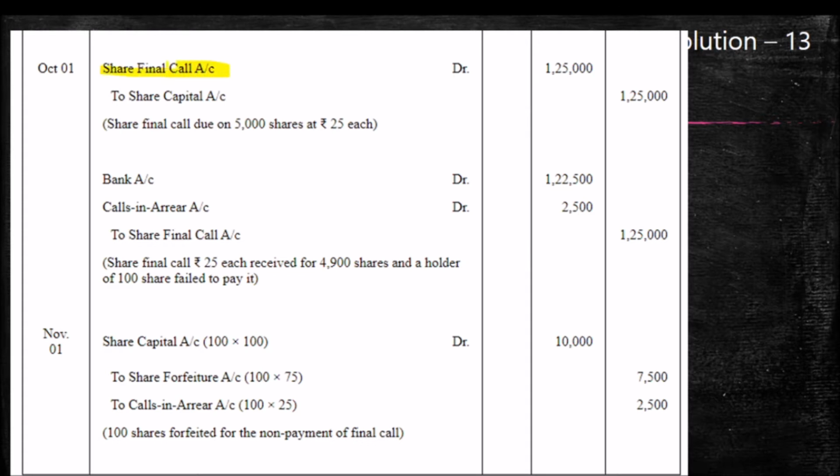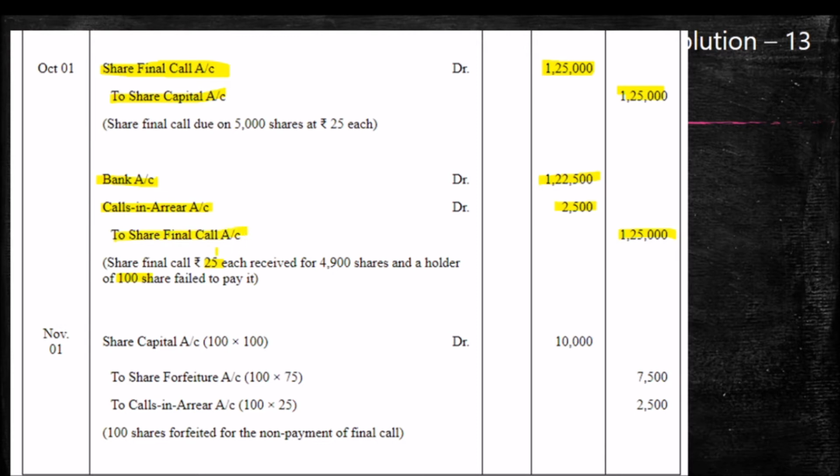Next entry is the due entry for share second and final call. Share second and final call account debtor to share capital 1,25,000. Bank, when we receive the amount, bank account debtor 1,22,500, calls in arrear 2,500. How does it come? 25 into 100. 100 is the number of shares, paid 25. So 2,500. Total we have to get actually 1,25,000.